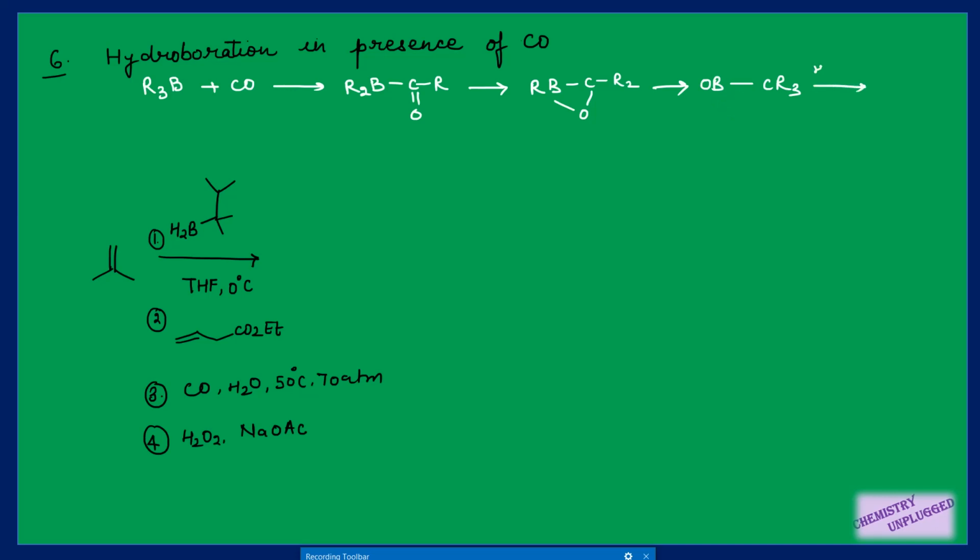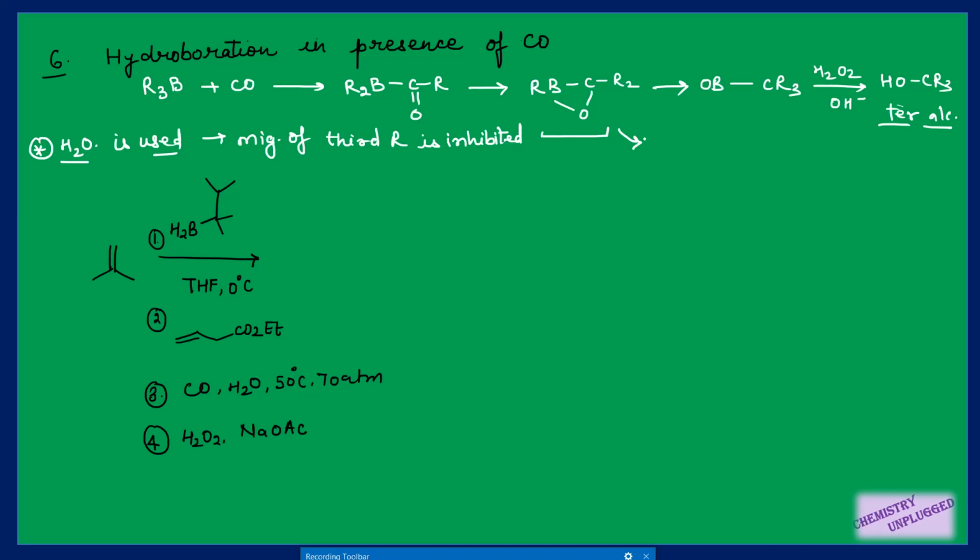And then if we are using H2O2 in presence of NaOH, then we will get a tertiary alcohol here, right? This is one possibility. Another possibility is if you are using water in this reaction, then what will happen? The alkyl migration will stop at this stage only, right? Means the third R will not migrate, only two alkyl groups will migrate. If you use this reaction for oxidation, the 3-membered ring will break, and then you will get a ketone here, right? So it will give you a ketone.